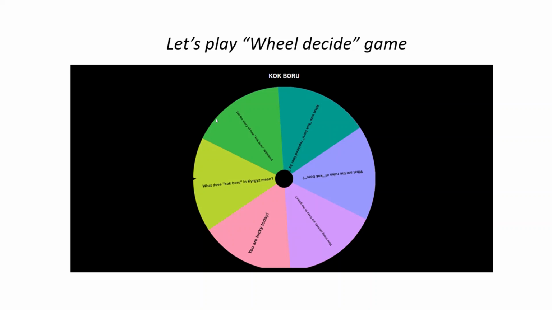By the way, there is one category on the wall. You are lucky today. If you have this category, you are given the score without answering the question. If the question is repeated, spin again. The group which gives more correct answers is the winner.